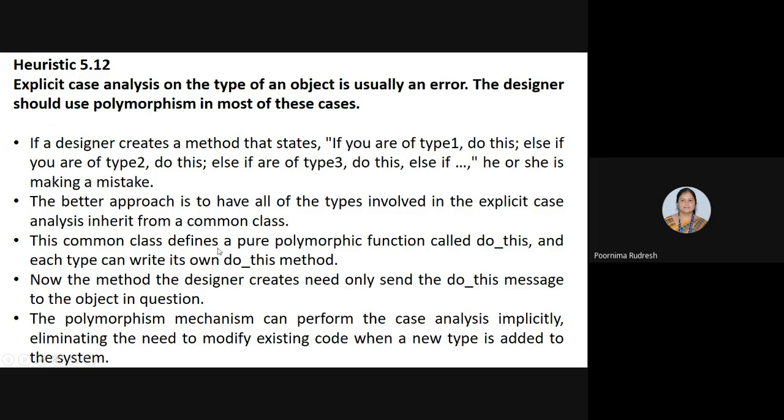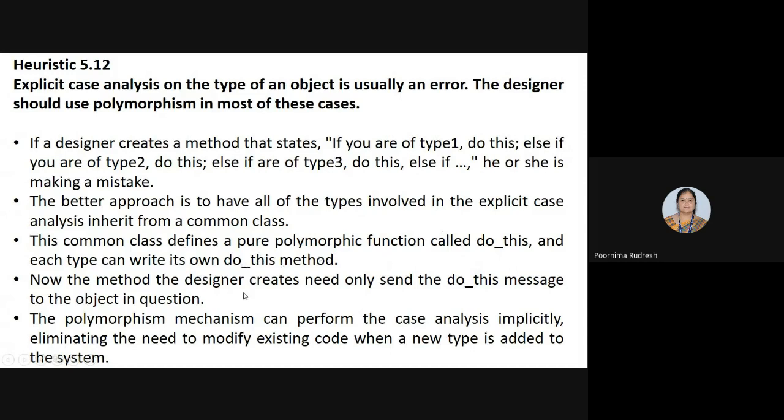This common class defines a pure polymorphic function called do this, and each type can write its own do this method.